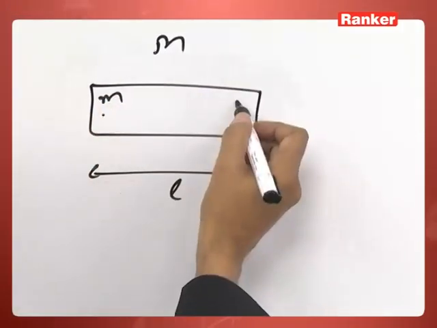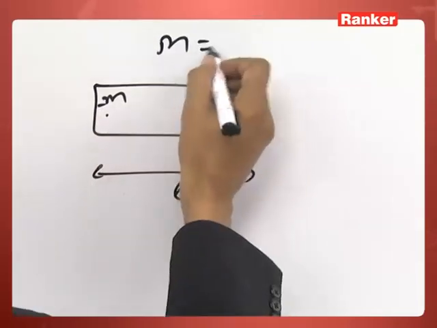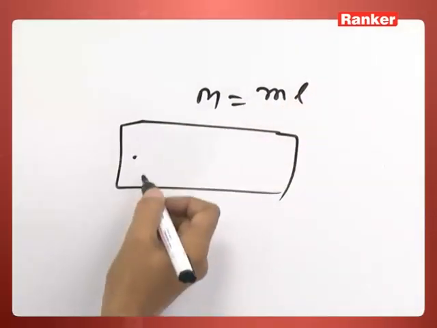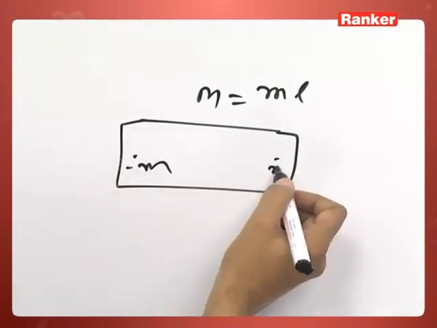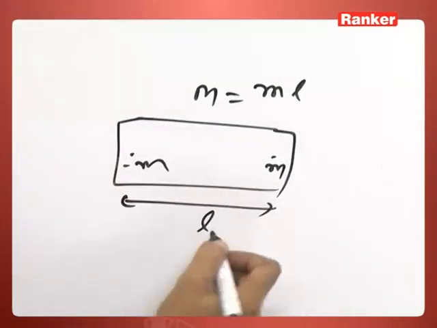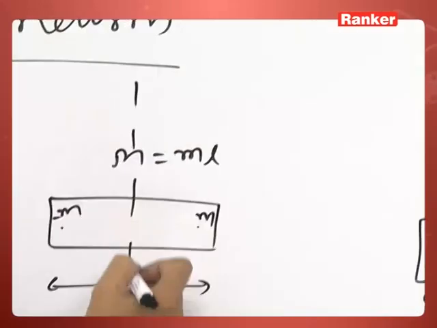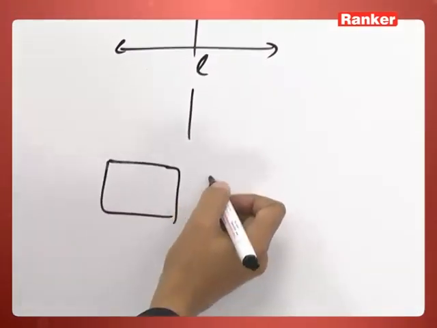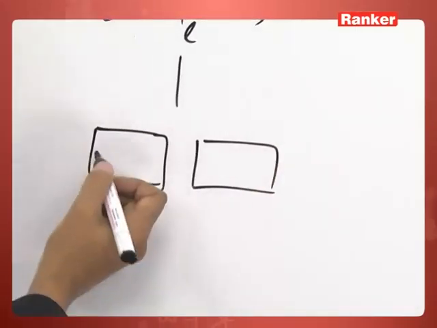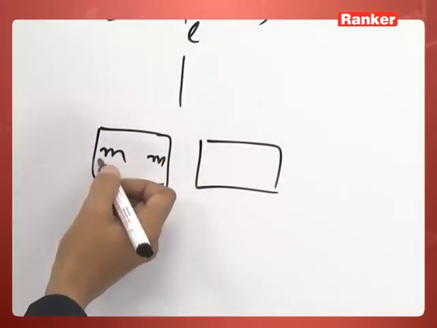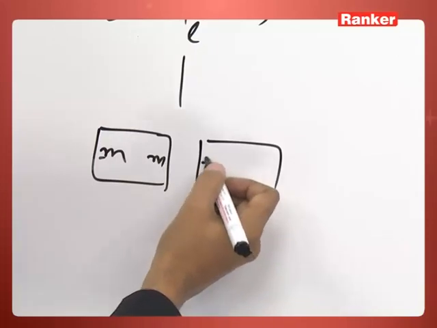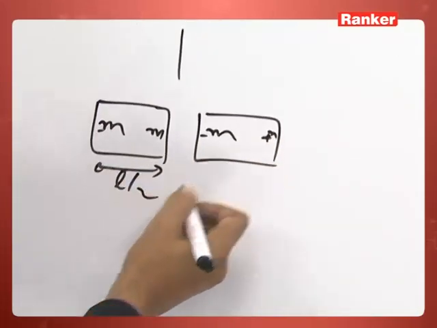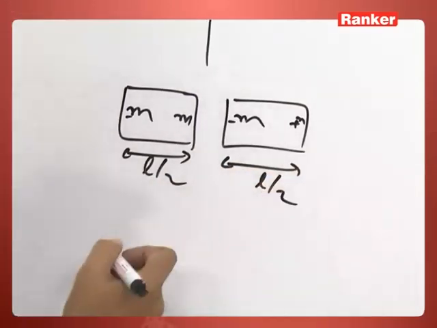This is pole strength, M is m into L. Same thing here also, m into L. But one of the magnets is cut like this, equatorial. So we will have two magnets, but each will have the same pole strength, but their magnetic moment will be different.